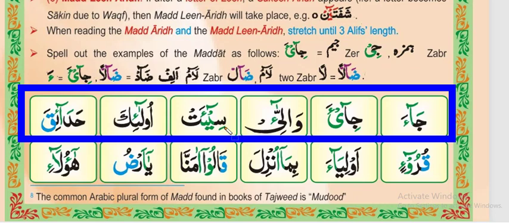And the next one is Seen Ya Kasra Mad Si, Hamza Ta Fatha At, Si At. And the next one is Hamza Dhamma U, Lam standing Fatha Mad La, Ula, Hamza Kasra E, Ulai, Kaf Fatha Ka.